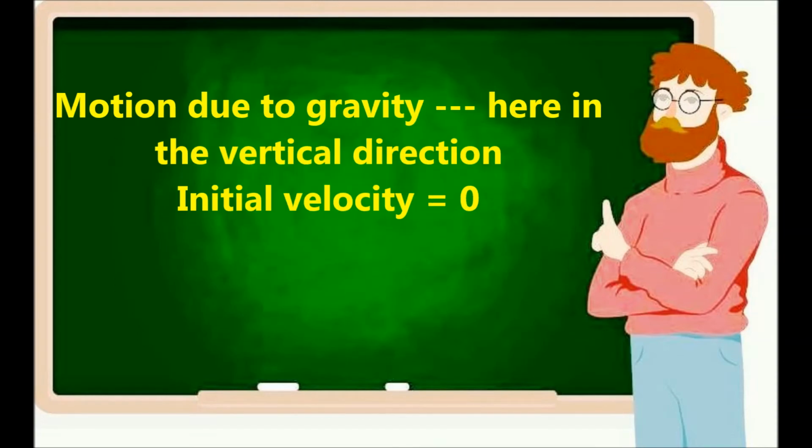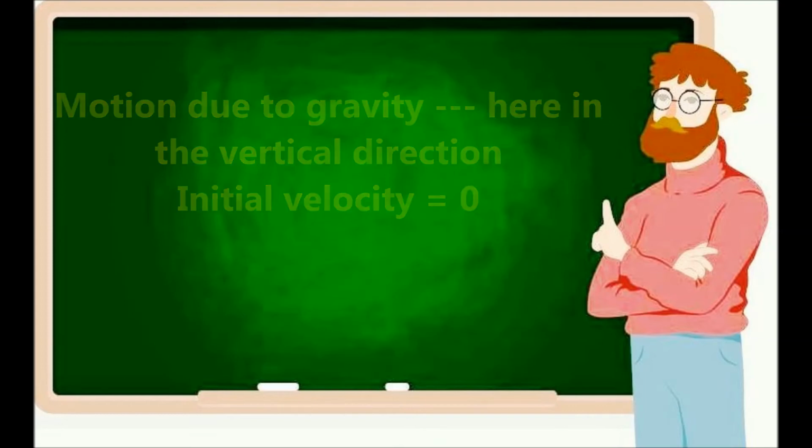But the other motion in the body, motion due to gravity, also is there. Here in the vertical direction, we don't take it in the horizontal direction. In the vertical direction, initial velocity is not u. I repeat, initial velocity is not u. There is a horizontal velocity. When you consider the motion due to gravity in the vertical direction, initial velocity is actually 0. That's very interesting.